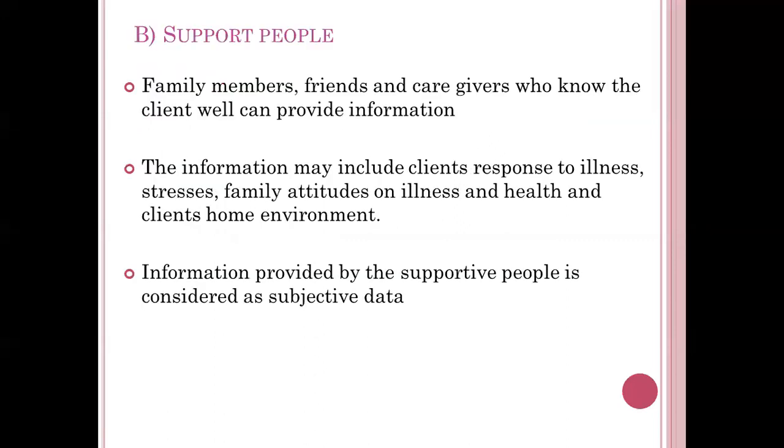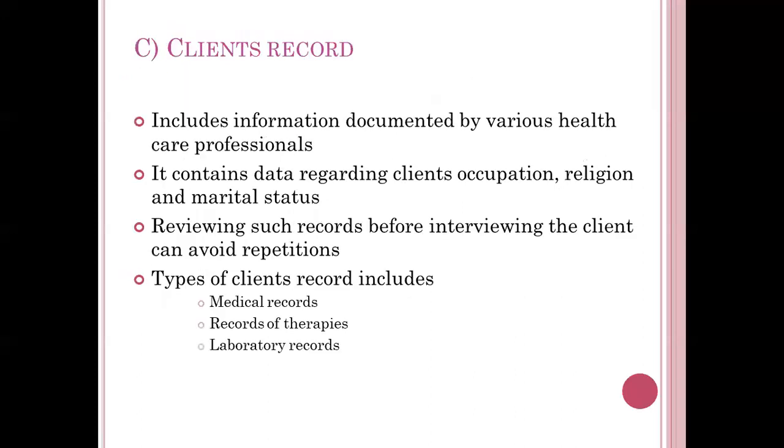Support people, that is the family members, friends or caregivers, can also give us adequate information related to a client. Client's record: if we want some documented data, we will get it from the client's record, such as medical records, records of any particular therapies, maybe speech therapy or from a dietitian.